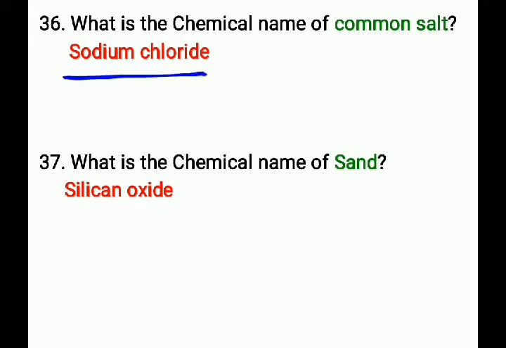Next question, what is the chemical name of common salt? That is sodium chloride and its chemical formula is NaCl. The chemical name of common salt is sodium chloride and its chemical formula is NaCl.